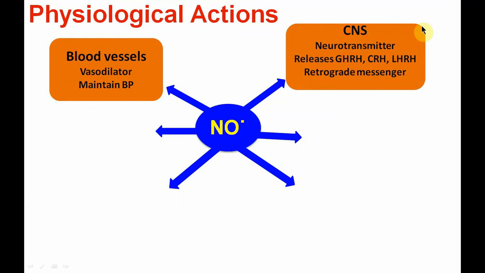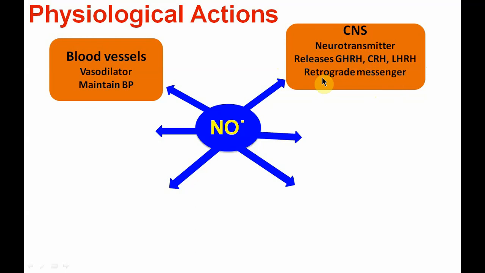On the central nervous system, its role is mainly as a neurotransmitter, and it helps in the release of various hormones, that is growth hormone releasing hormone, corticotropin releasing hormone, and luteinizing hormone releasing hormone. It also acts as a retrograde messenger. This is another important aspect here.